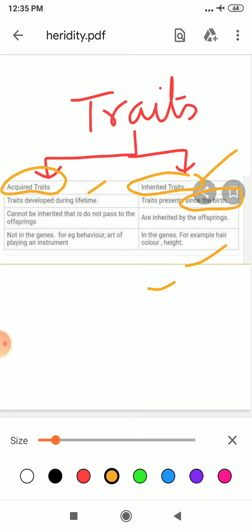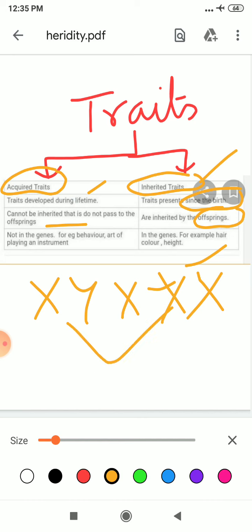Clear? Because it has been achieved by our own hard work, it cannot be inherited from one generation to another, whereas inherited traits do pass from one generation to another. What is an offspring? Offsprings are children. For example, this is father, this is mother, and if the baby is a girl, she is an offspring of these parents.